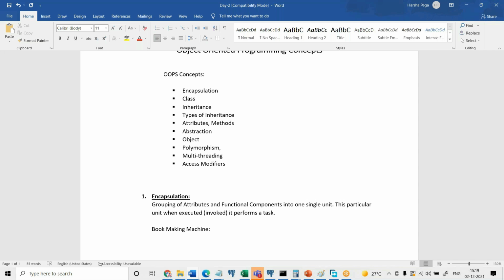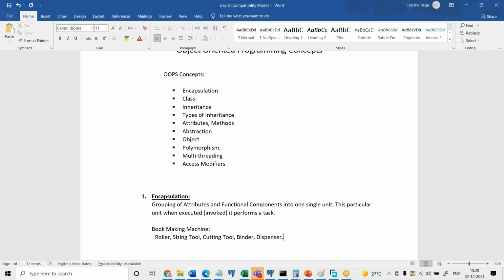So there will be different components. What are the different components that will be in a bookmaking machine? There will be a roller which is going to accept the paper onto it, and what else will be there? There will be a sizing tool and cutting tool, binder, what else? No, not bookmaking, let's say notebook making tool. Okay, that's fair enough. And binder, and then there will be a dispenser, right?